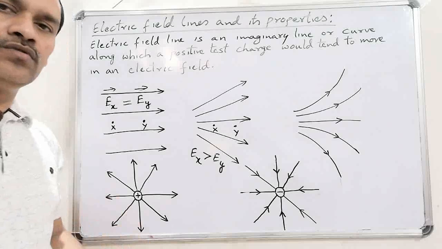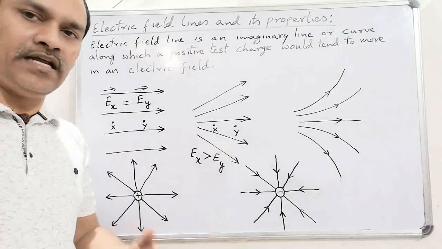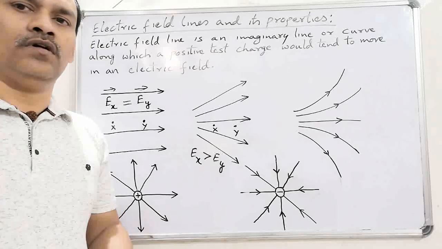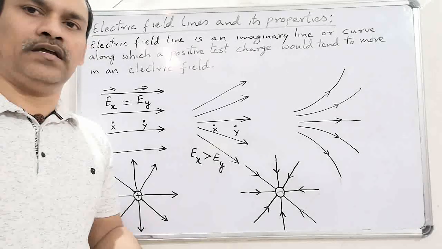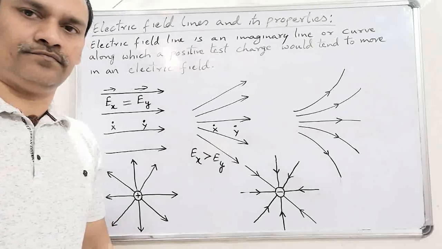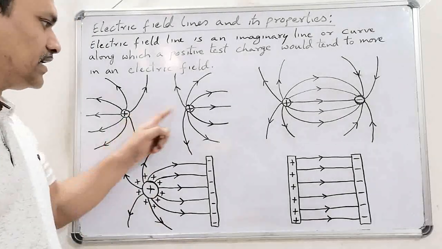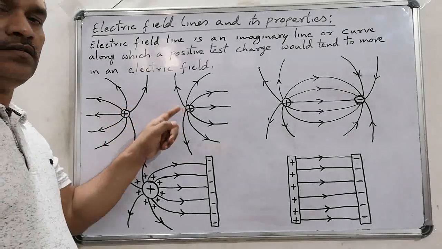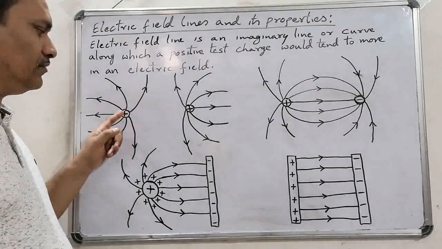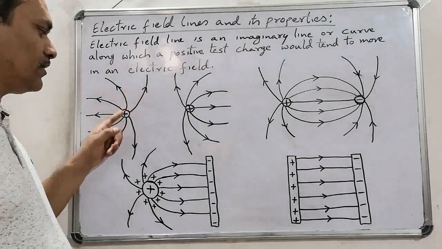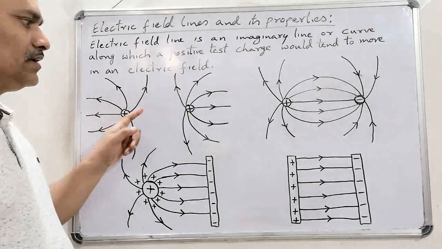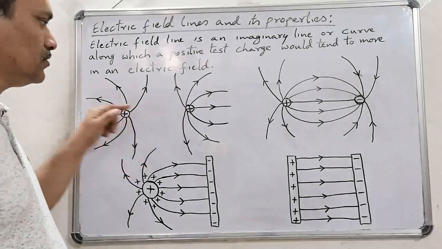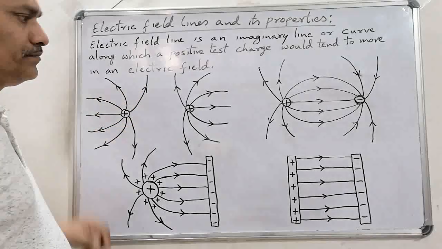Now I will show you some more ray diagrams, in which you get a clear picture for understanding the concept of electric field intensity. Now look at this first diagram. Here we have taken 2 positive charges. As we know, the field lines are outward from the positive charge and inward for the negative charge. Here both are positive charges, so the field lines are outward.